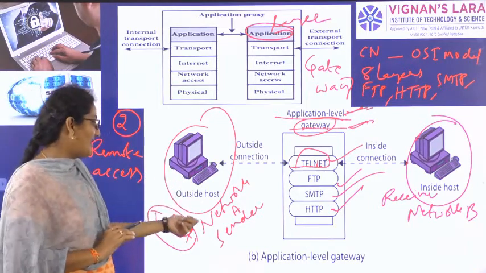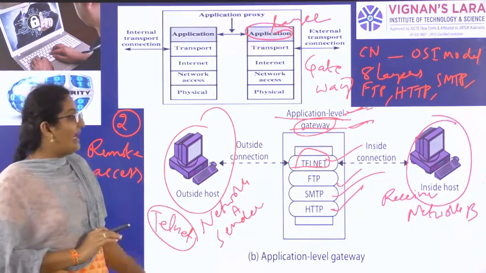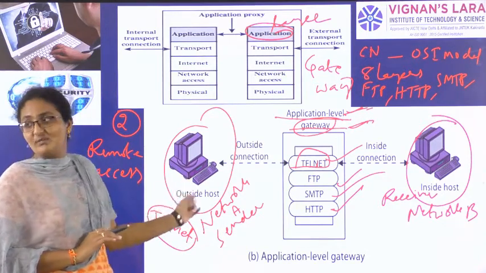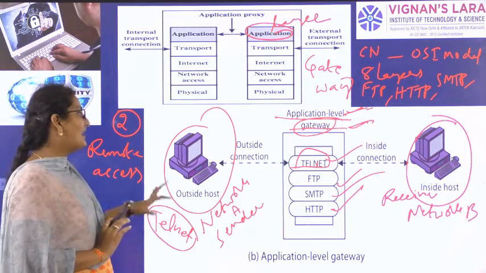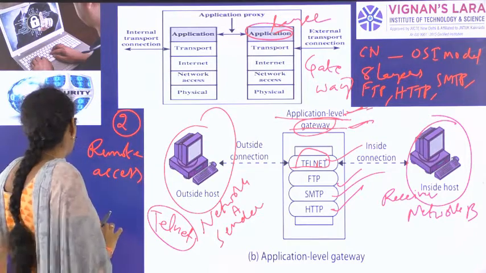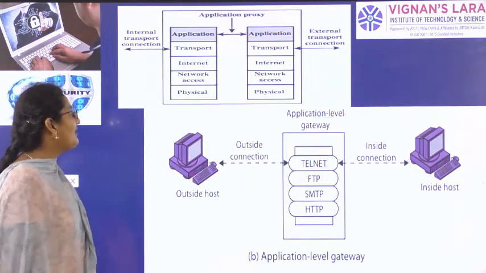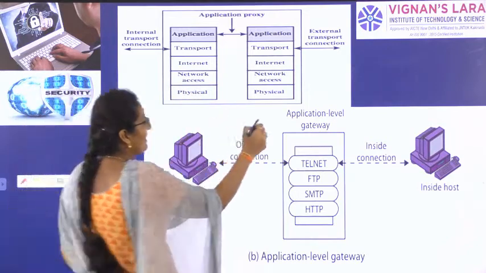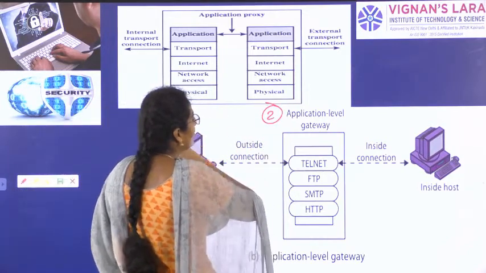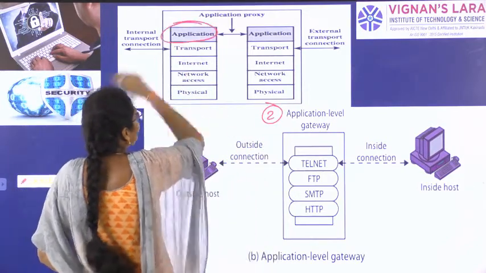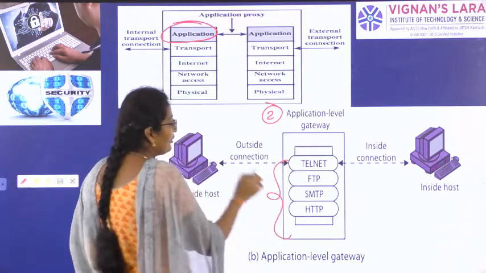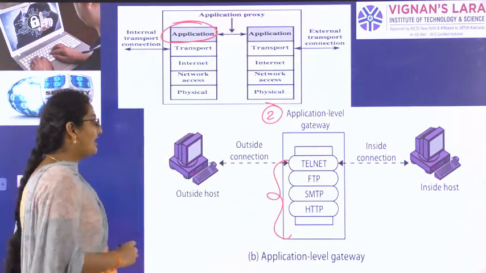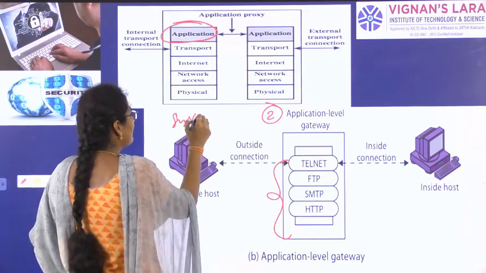So we can assume there is a network A and network B, and we can also assume there are hosts in both the networks, and if these two computers want to communicate, then they will use the telnet command. So in the second type of firewall, that is application level gateway, we are talking about application layer where all the application layer protocols are discussed, and here we have systems.